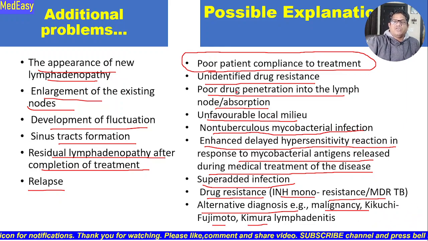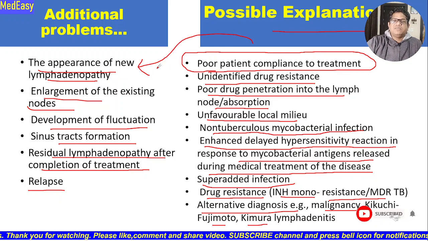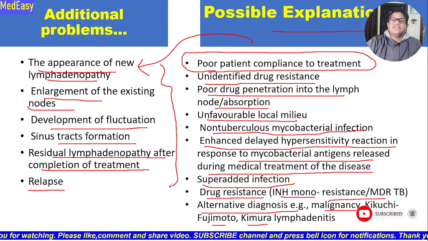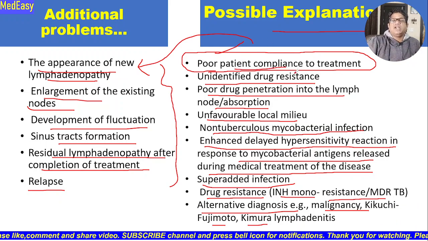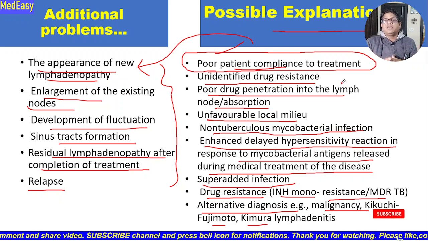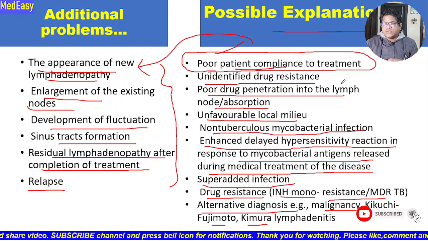So these are all the causes. They are all the possible explanations for the additional problems that we face, and this could be the reason. So first and foremost, poor patient compliance is important. We have to address compliance first while we are treating a patient of tuberculosis.